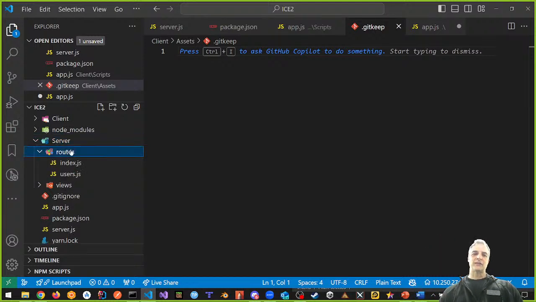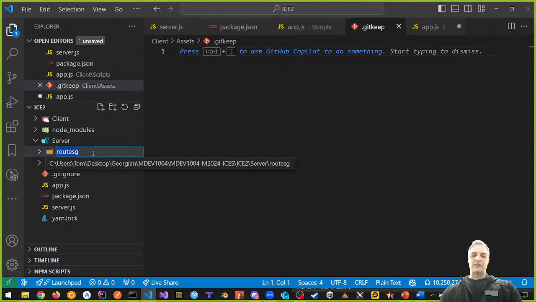Here's how we do it. We rename this once, we change it to something like routesG, some weird name, right? And then we rename it again and just call it routes with a capital R, and then we're good. That's a trick, right? Because we can't rename from lowercase r to capital R, because it's the same thing in Windows. It just won't work.